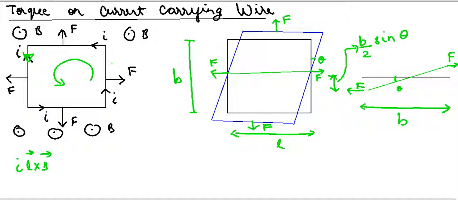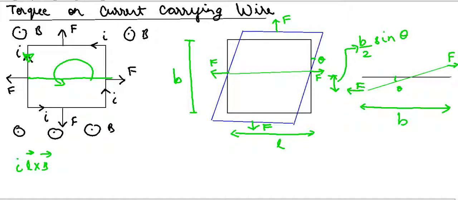But suppose I rotate this wire loop through an angle theta, considering the axis as this. I join the midpoints of this side and this side and form an axis, and I rotate the loop through angle theta about this axis.